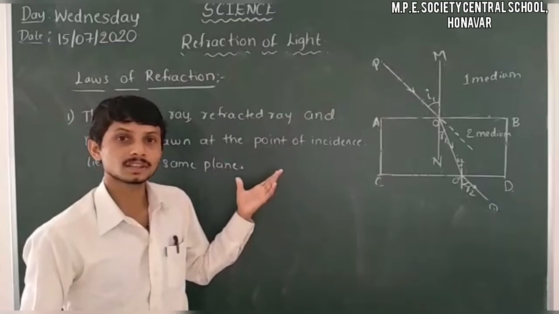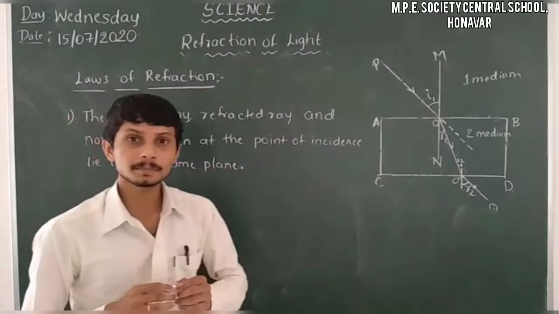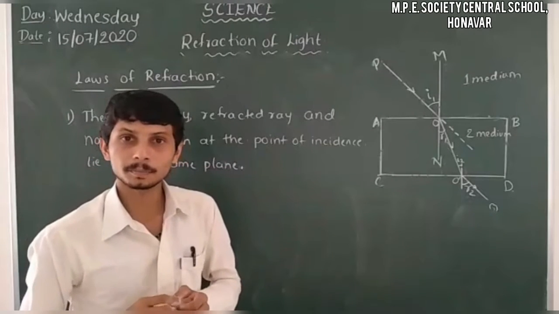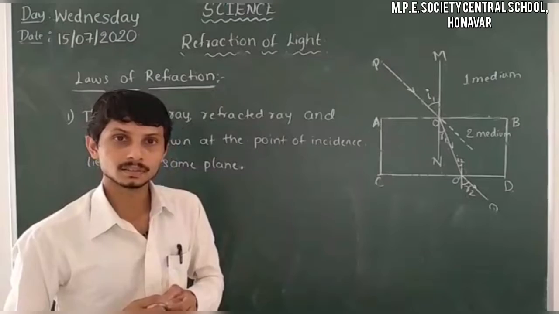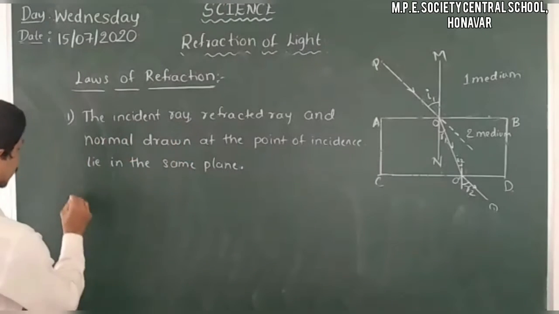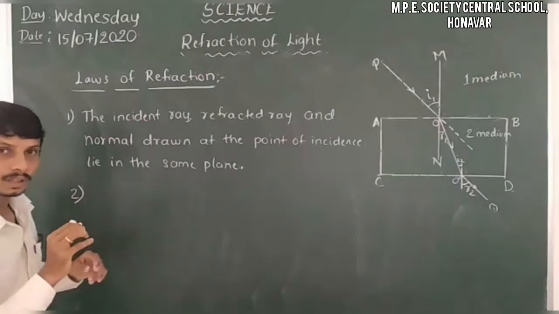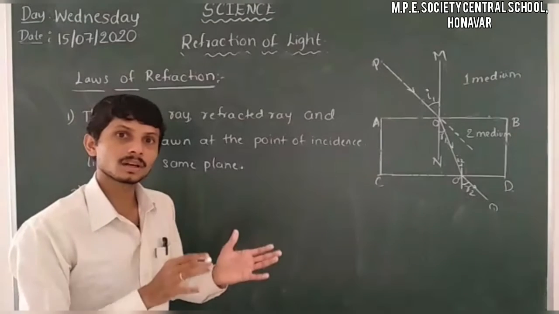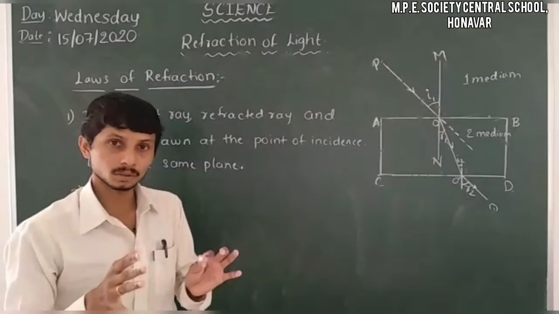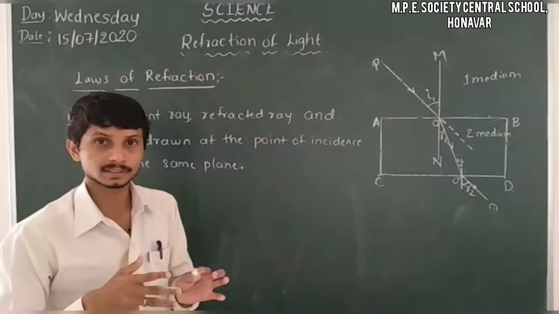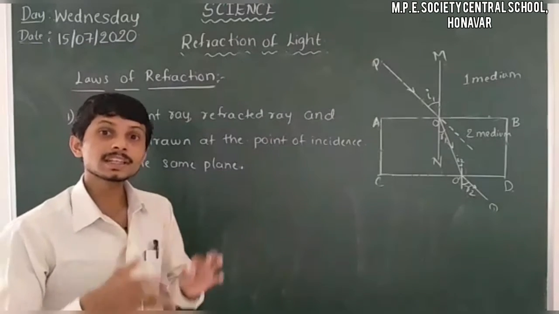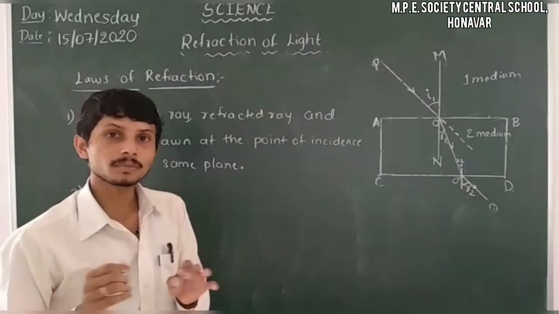The first law of refraction tells us that the incident ray, the refracted ray, and the normal drawn at the point of incidence lie in the same plane. The next law comes under a new topic, that is refractive index. So firstly I will tell you what is the second law of refraction.